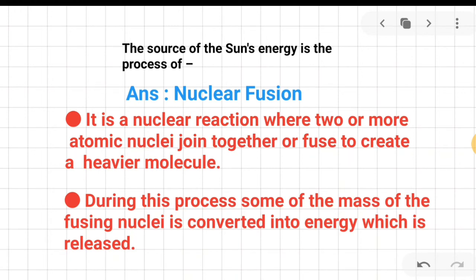Please note down what nuclear fusion is. It's a nuclear reaction where two or more atomic nuclei join together or fuse to create a heavier nucleus. During this process, some of the mass of the fusing nuclei is converted into energy, which is released, and thus we get the heat and light of the sun.